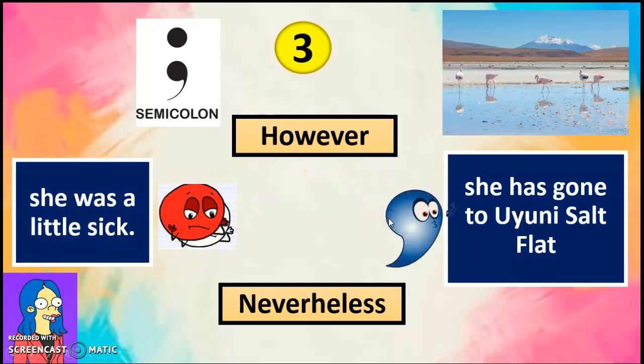However, she has gone to Uyuni Salt Flat. She was a little sick. Nevertheless, she has gone to Uyuni Salt Flat. Instead of the period, one more time, you can use a semicolon. Then the connector, however or nevertheless, plus a comma, then your second clause.